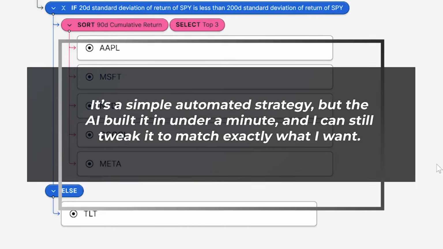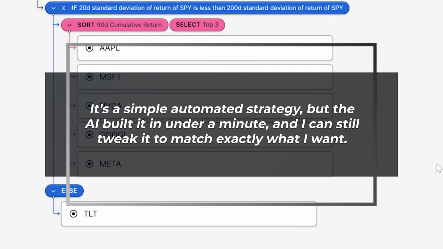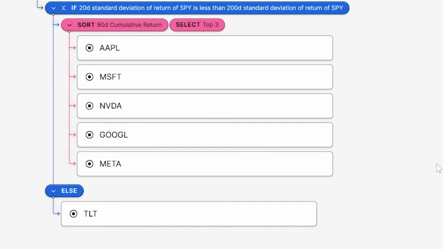So it's a relatively simple automated strategy, but what's cool is that AI built it for me in under a minute. And then also I can actually dive in and make sure that the AI came up with what I want. So I can actually kind of double check this. It's not a black box. And if I want, it's really easy to go into the drag and drop editor and actually edit this strategy.